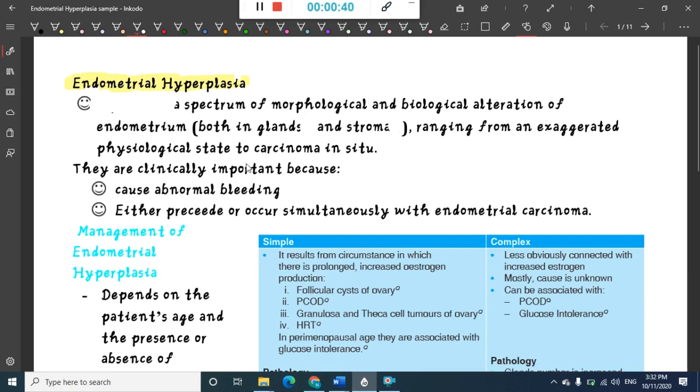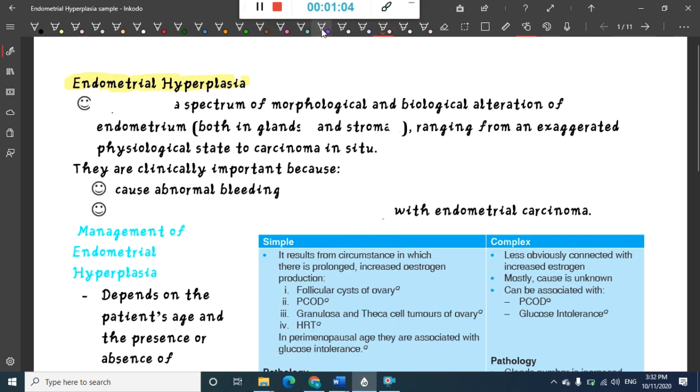So we have two important things. This endometrial carcinoma is important. Why? It has two important things. One, the patient comes to you with abnormal bleeding, and this can sometimes precede or occur with endometrial carcinoma. That means it is associated with endometrial carcinoma.